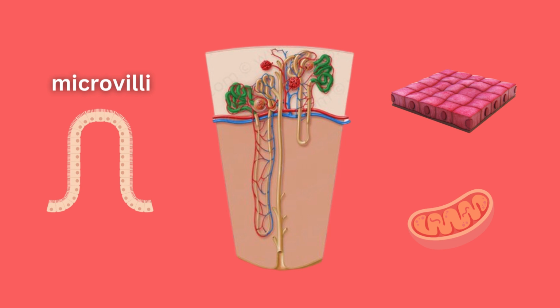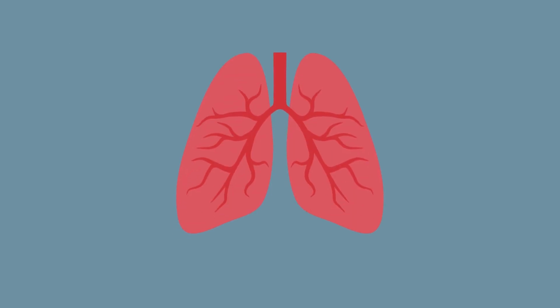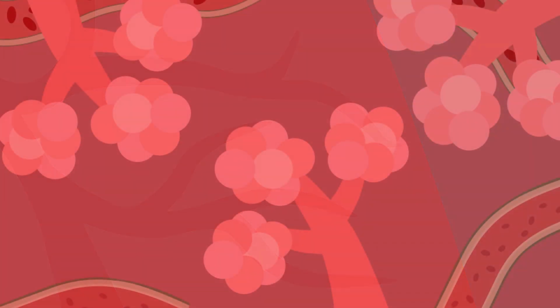These adaptations show how cells can overcome the limitations of size. With the right structural changes, cells can maintain high efficiency, ensuring proper function despite their larger size. This principle of specialization is also evident in lung tissue, where different cells work together to maintain respiratory function. The lung's efficiency relies on the alveolus, its functional unit.